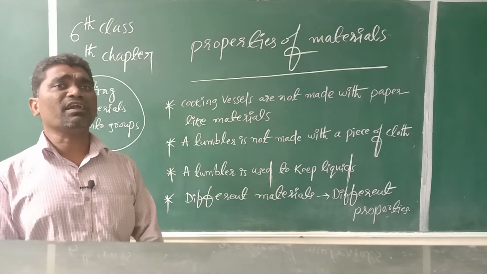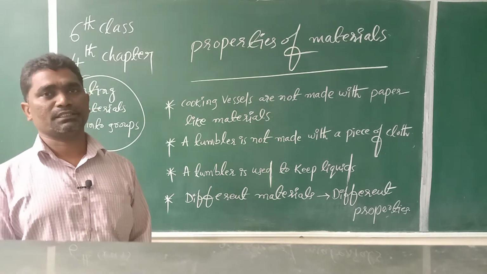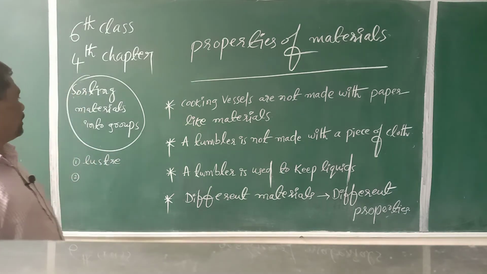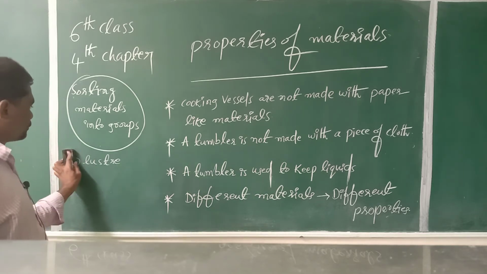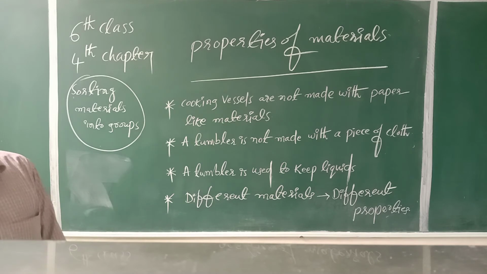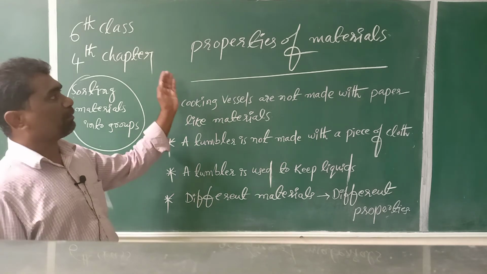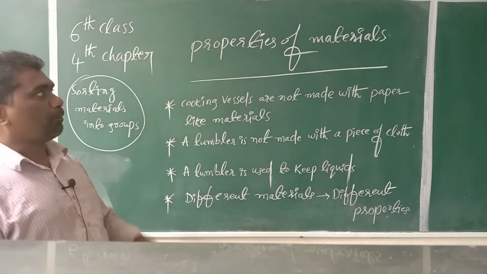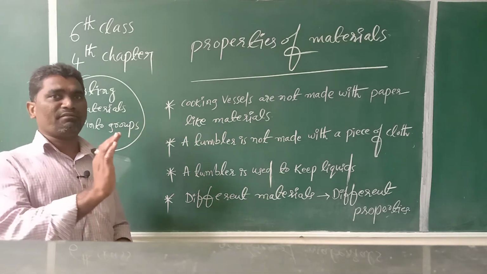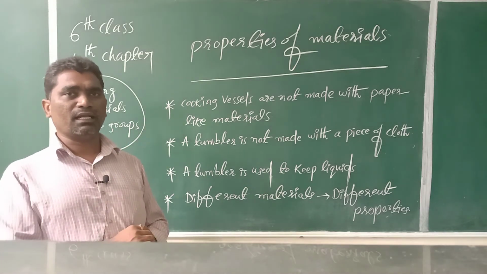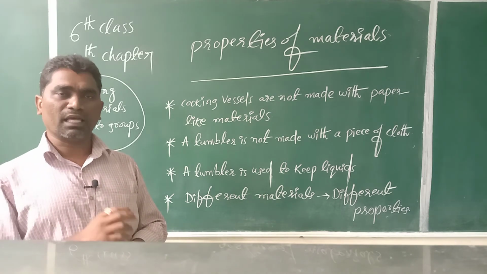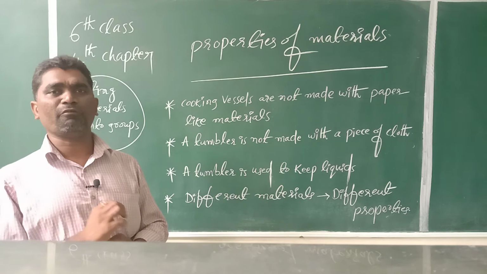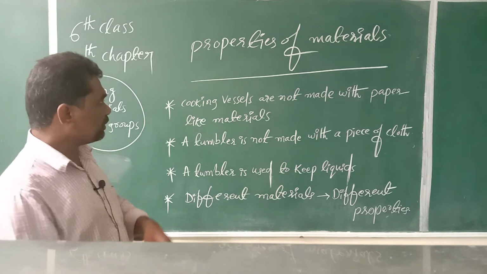So different materials are having different properties. In detail we will discuss the properties of materials. Wood has one type of properties, metals have a different type of properties, and different substances will have different types of properties. That is what you can understand.